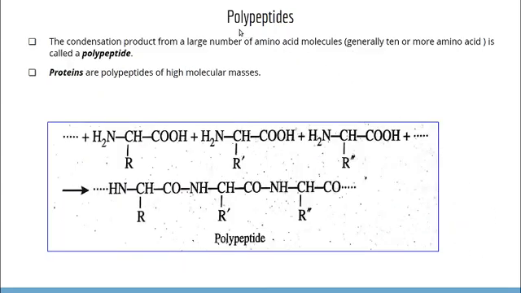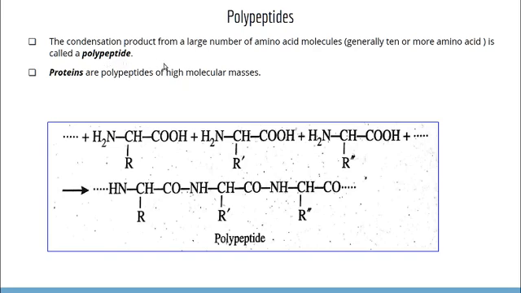Now let us know what are polypeptides. They are the condensation product from a large number of amino acid molecules, usually 10 or more amino acid units, is called a polypeptide. If the peptide contains 2 amino acids, that is known as dipeptide. Then if it contains 4, that is known as tetrapeptide, like that.